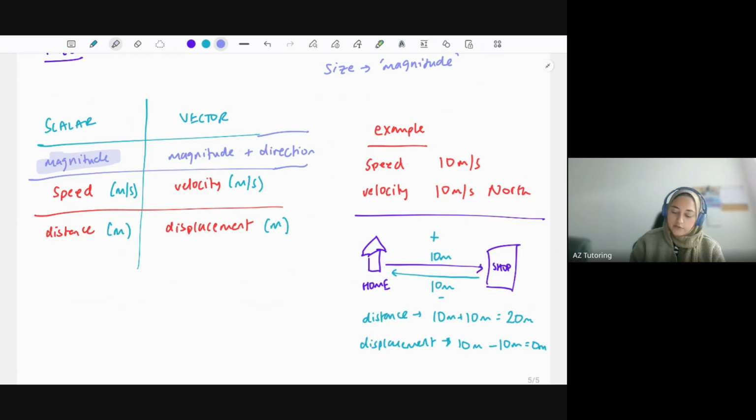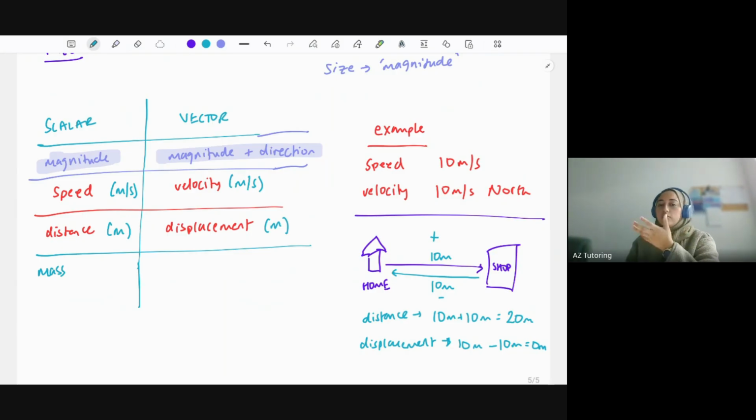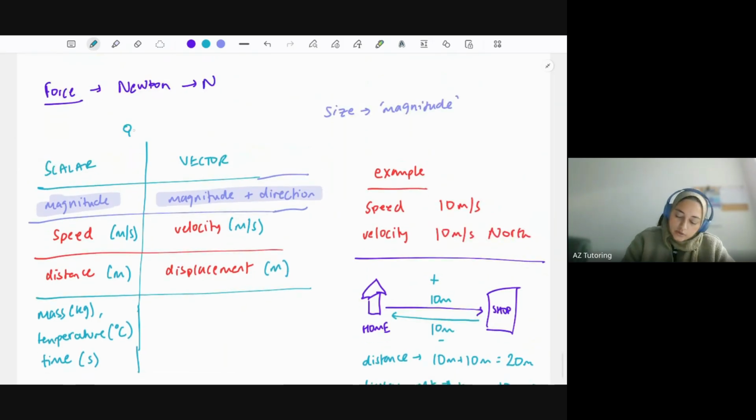Just highlight this. So that's the definition. Okay, stuff like mass is scalar, which is in kilograms. We've got temperature, which is scalar. We don't add a direction to temperature. And time. Time just goes in one direction, just forward, so we don't class it as a vector, and that's in seconds. So temperature is in degrees Celsius, time in seconds. Okay, so that's a few of the examples of scalar quantities. Let me just write quantities on top of here.